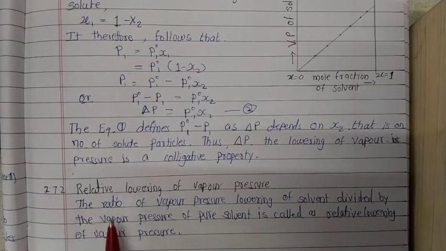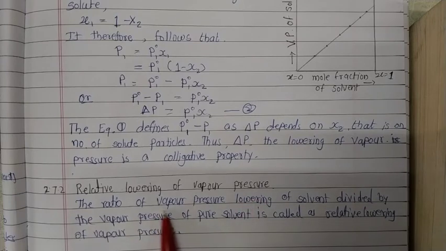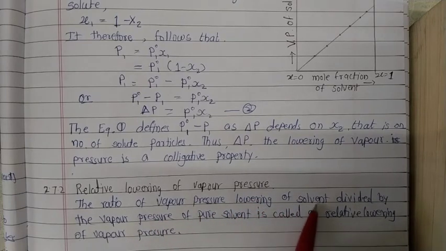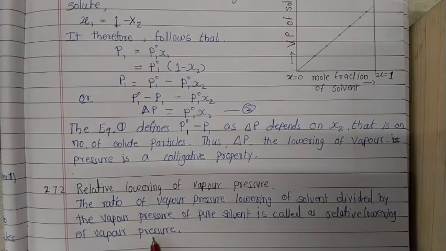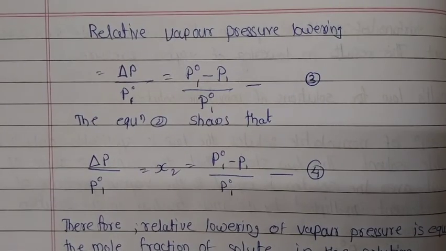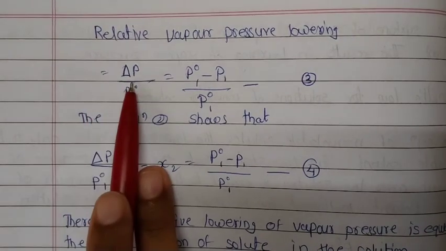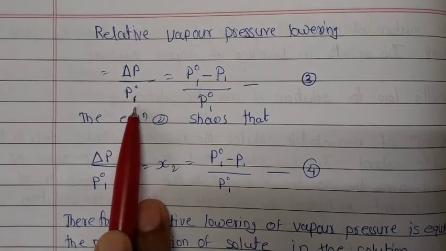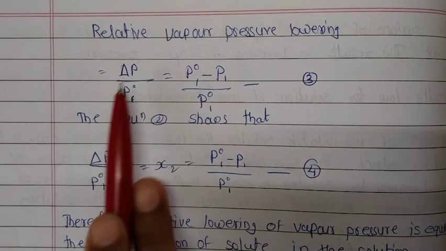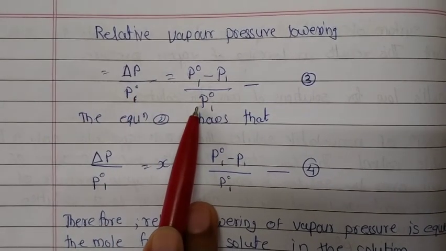Now, next point is relative lowering of vapor pressure. It is the ratio of the lowering of vapor pressure of the solvent divided by the vapor pressure of pure solvent. It is called relative lowering of vapor pressure. Relative vapor pressure lowering is equal to del P upon P01, which is written as P01 minus P1 upon P01.